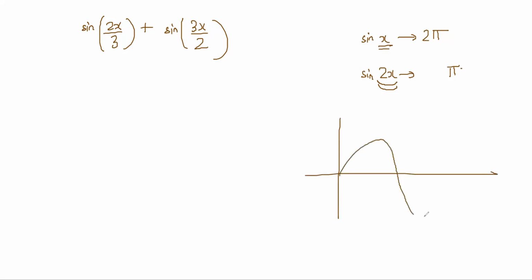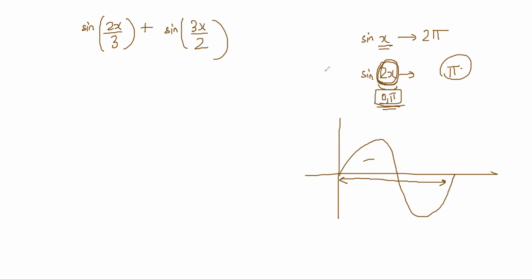suppose this is the sine curve. You have to go from x equals 0 to 2 pi. But here it is 2x, so x has to go from only 0 to pi to cover the entire curve. The variation in x has to be only till pi, after that it will start repeating, because it is 2 times x. Values of x from 0 to pi will itself cover everything on this curve, after which it starts repeating. So here the period becomes pi.